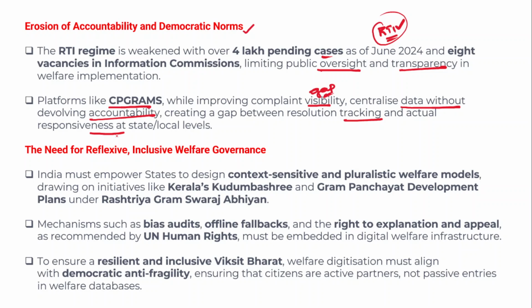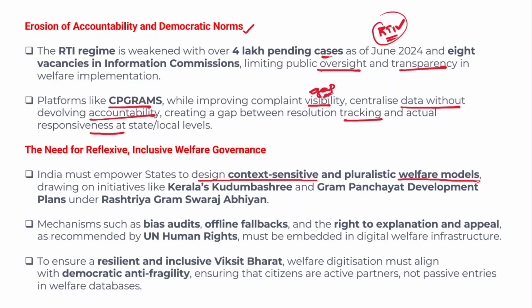So therefore the governance must be decentralized. The welfare programs must target the needy, the marginalized sections of the society. So the overall focus should be on social justice. In fact, India must empower states to design context-sensitive and also pluralistic welfare models, welfare models which can address the problems of people of multiple segments.